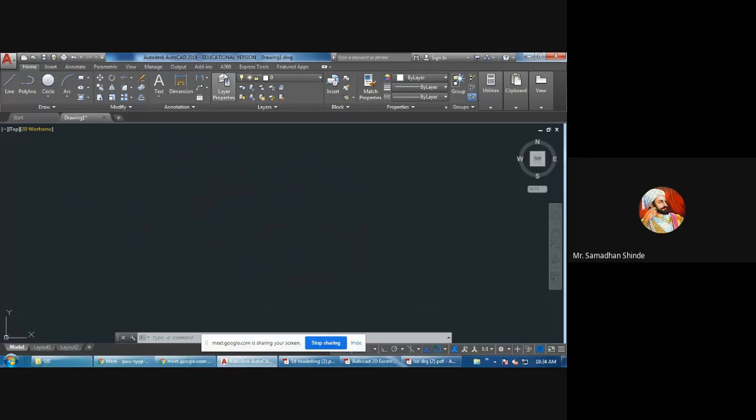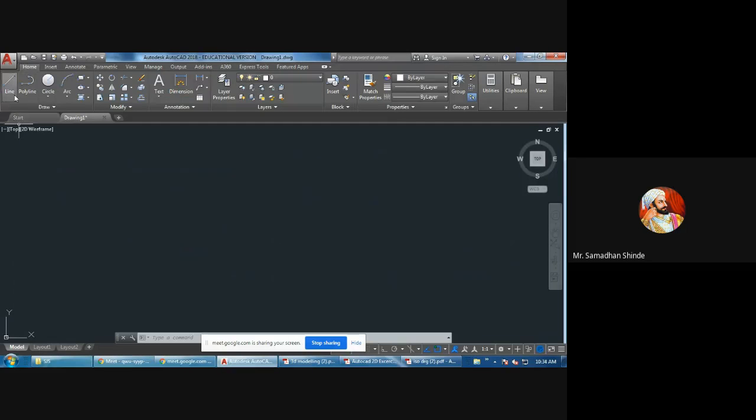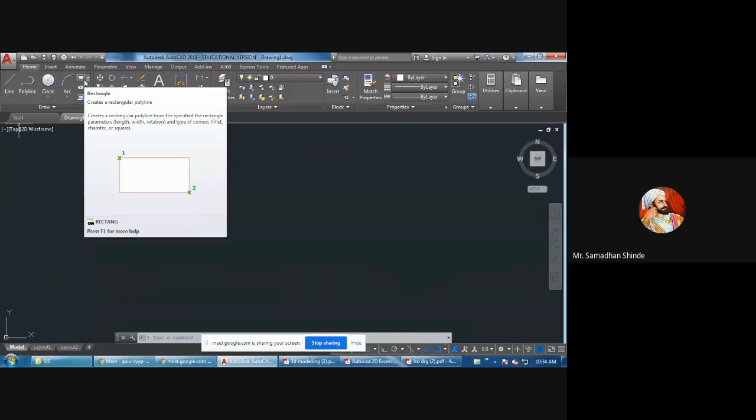In 2D drawing, we have seen a lot of commands, right from the draw toolbar to the modify toolbar, and a lot of drawings. Line, polyline, circle, arc, rectangle, ellipse, etc. Three things are important to draw any 2D drawing, which we have also seen. First is the draw toolbar, with which we can draw things. Second is modify, and third is dimensioning.